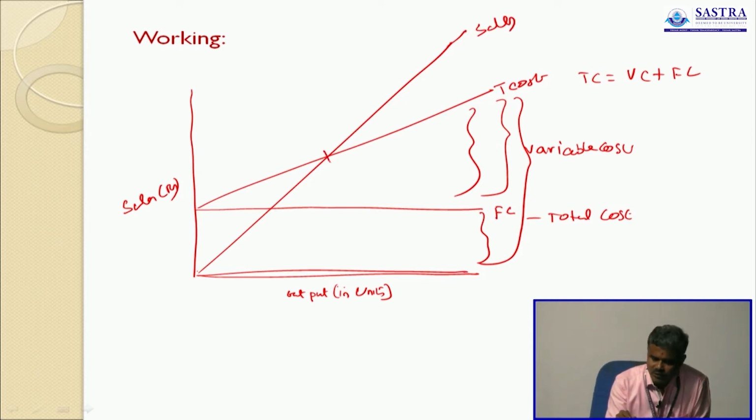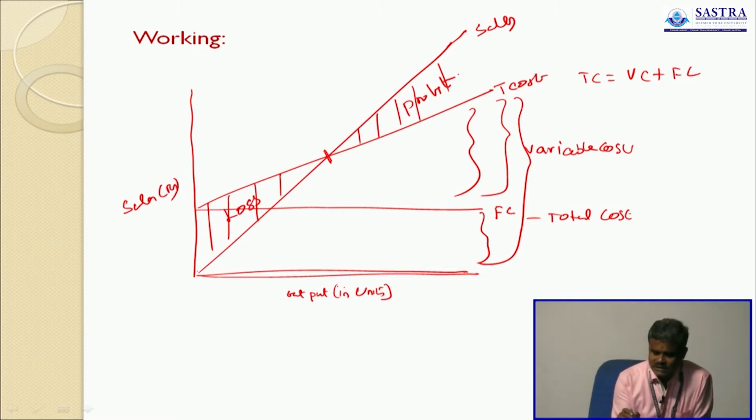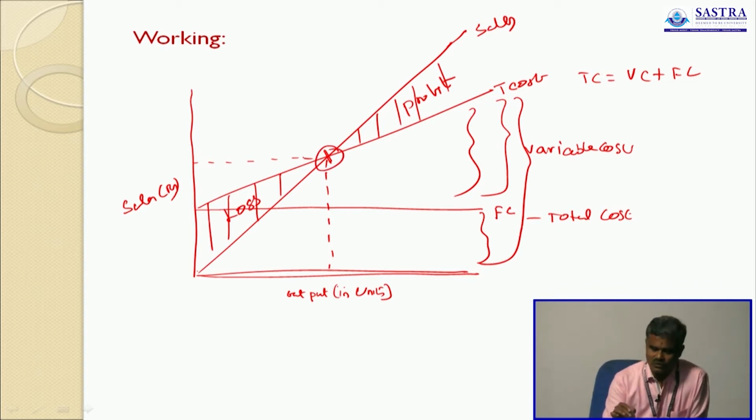This is a touching point. This area is called the loss area. This area is called the probable profit area. This is the point where the sales touch the total cost. This is called the break-even point. Up to this point, there is no possibility of earning profit. This angle is called the angle of incidence.